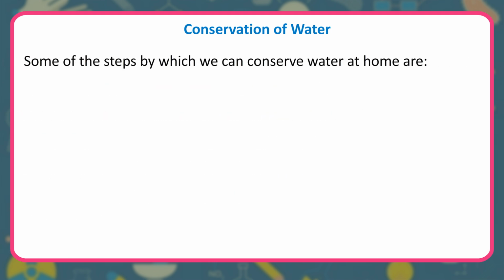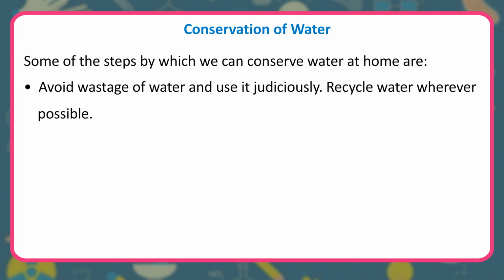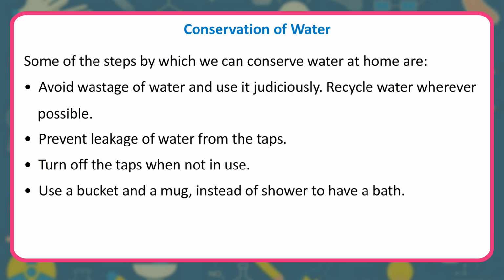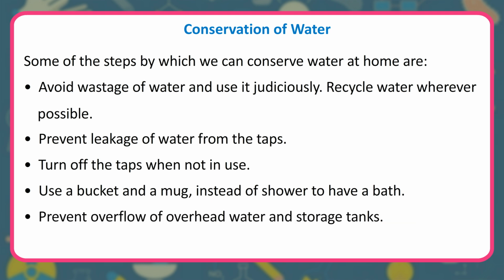Some of the steps by which we can conserve water at home are: avoid wastage of water and use it judiciously. Recycle water wherever possible. Prevent leakage of water from the taps. Turn off the taps when not in use. Use a bucket and a mug instead of a shower to have a bath. Prevent overflow of overhead water and storage tanks.